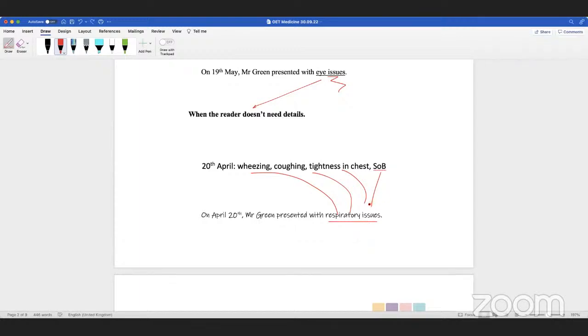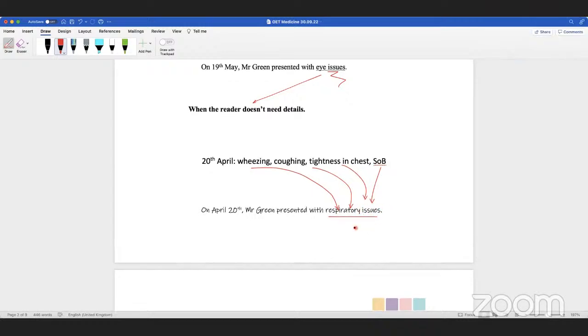Summarizing of condition. For summarizing, what we need to have is the main idea. We need language, don't we? We need words. We cannot just say issues every time, right?